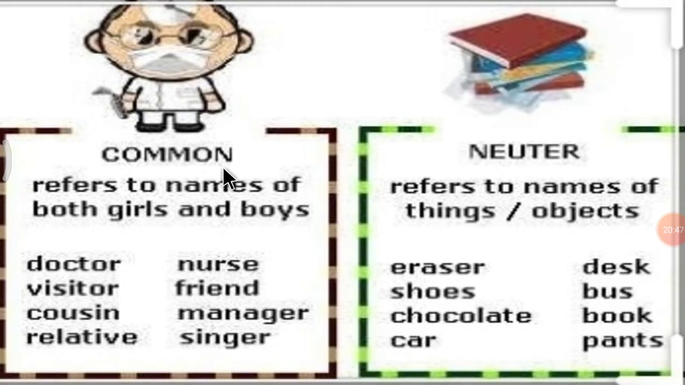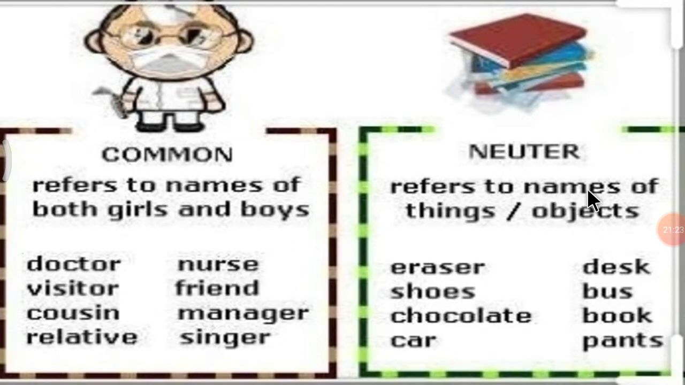First is common. Common refers to names of both girls and boys. For example, doctor, visitor, cousin, relative, nurse, friend, manager, singer. Then neuter gender.